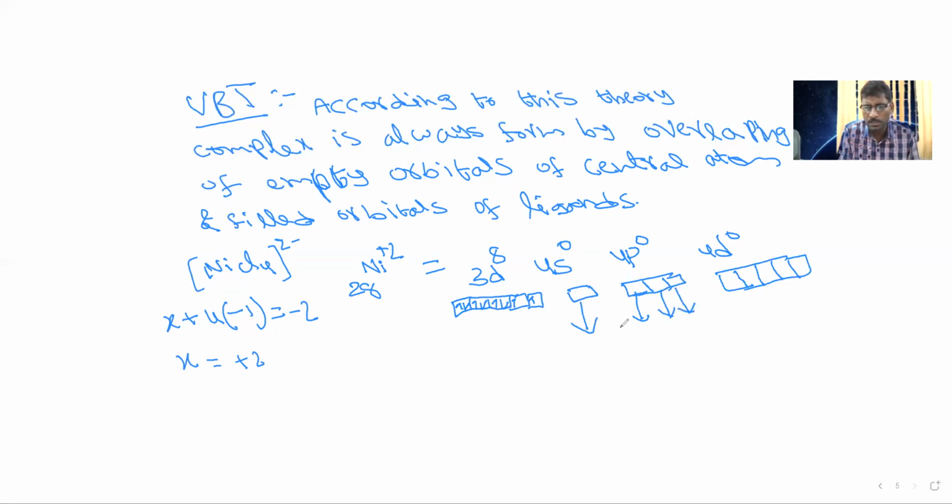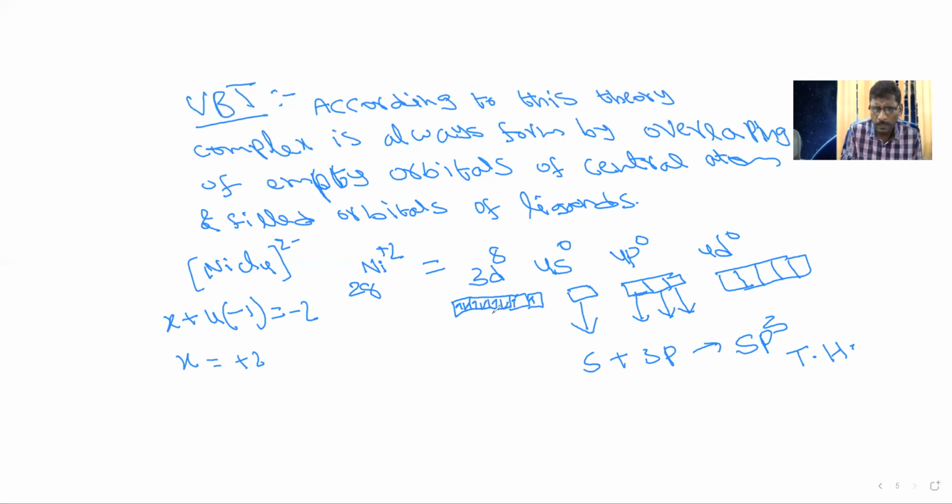All these 4 orbitals are involved in bonding. This is an s orbital, and the remaining 3 are p orbitals. That means 1 s and 3 p orbitals participate in hybridization. That's why the hybridization of this complex will be sp3. sp3 means it is a tetrahedral complex. So NiCl4 2- is a tetrahedral complex.